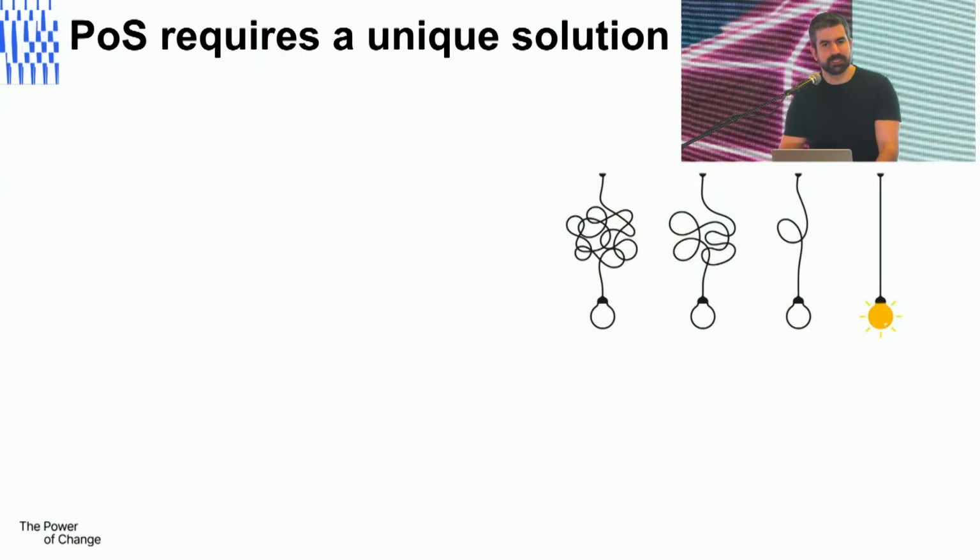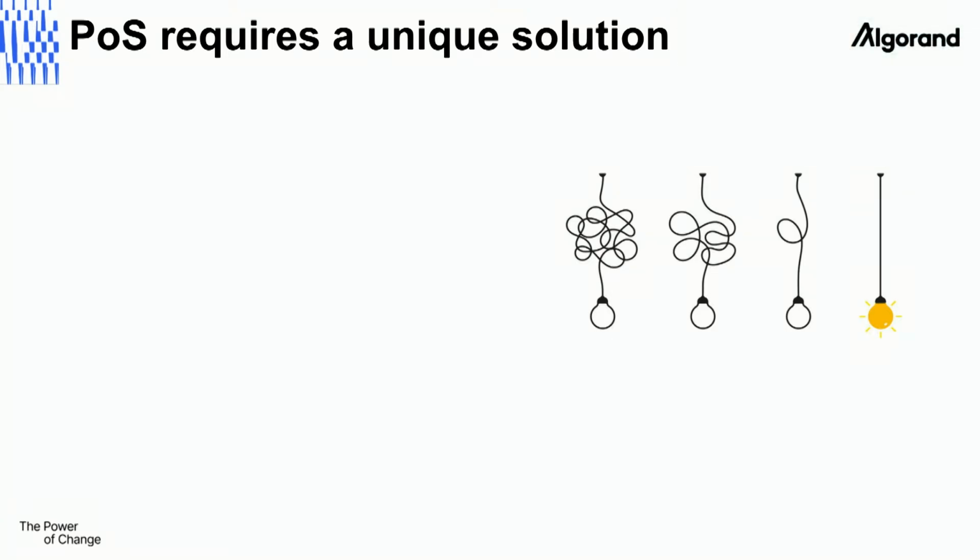But the thing is, different companies try to solve this problem in different ways, all the way from fully centralized solutions to semi-trustless ones, with several validators in the middle, and all the way to trustless ones. But what we really need is a light client that is completely trustless. And when it comes to proof of stake, it's a bit difficult. In proof of work, this thing is fairly simple.